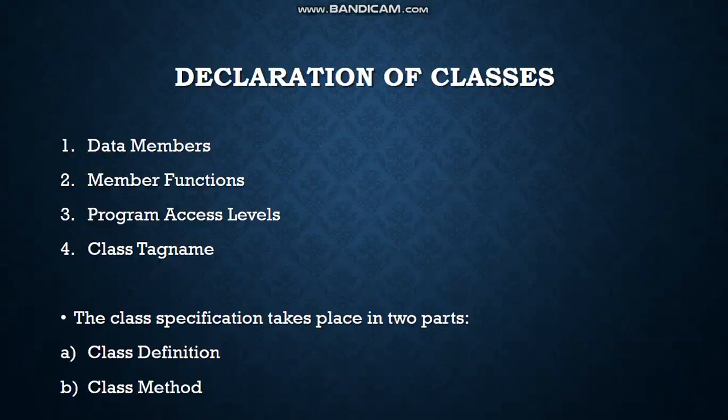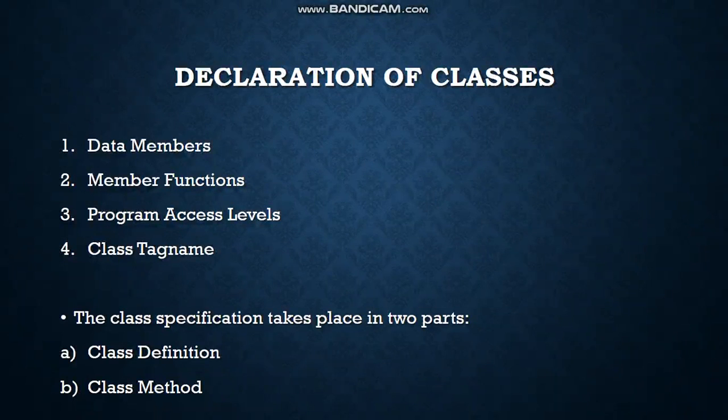Let us see how to declare a class. There are 4 associated attributes with the help of which we can create a class. The first one is data member, second is member function, third is program access level, and the fourth one is class tag name. Now what is all this? I will explain one by one and then we'll see a small example.